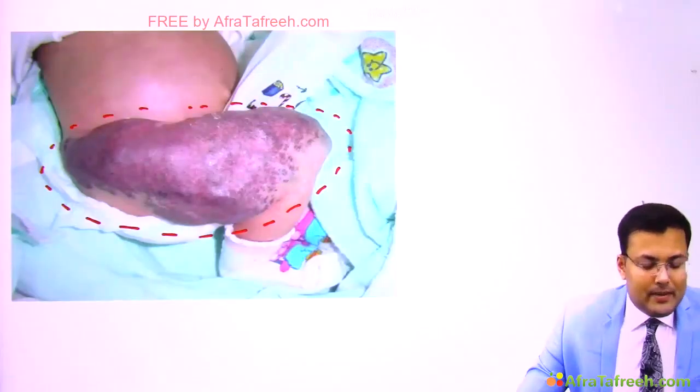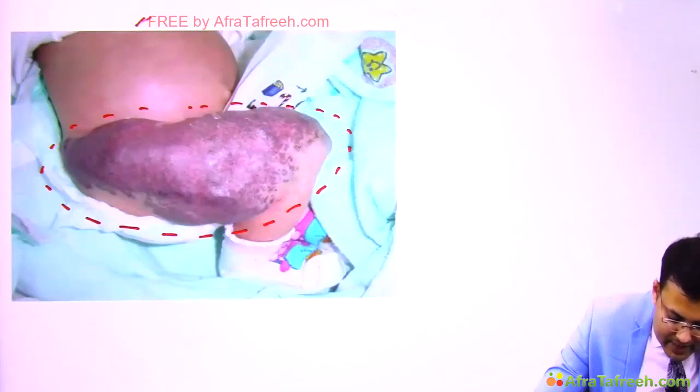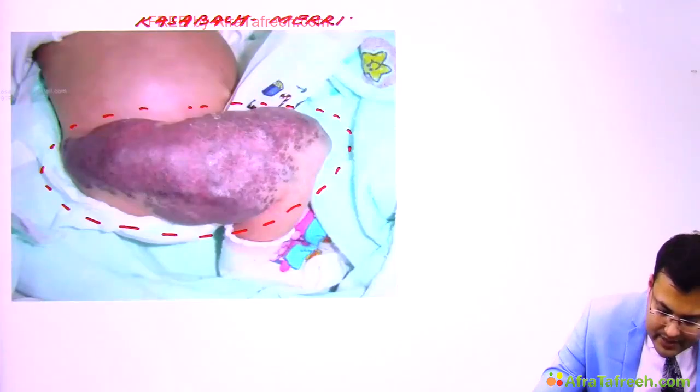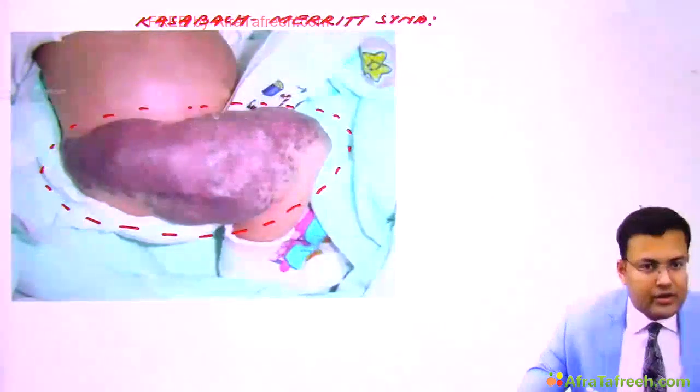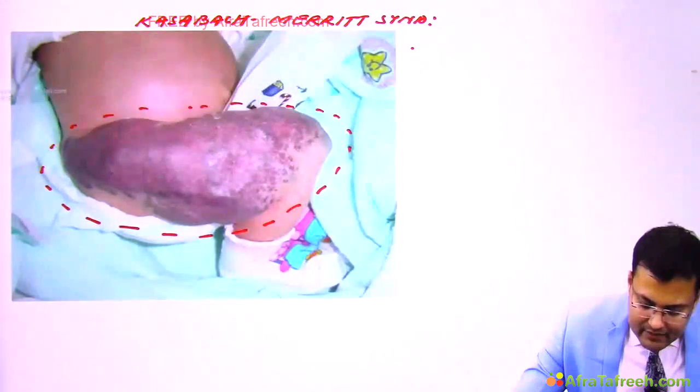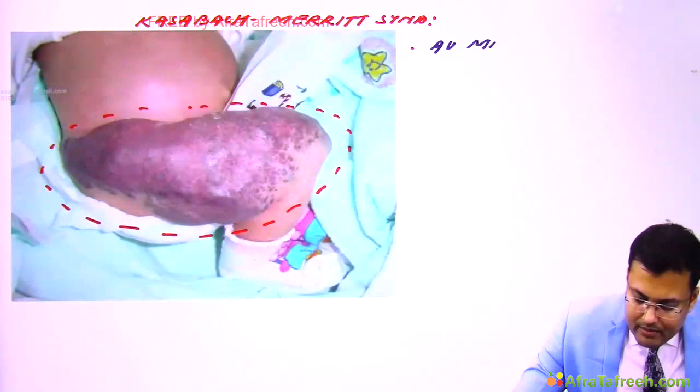So this is the typical appearance of Kasabach-Merritt syndrome. Clear? So first important point, these patients have congenital AV malformations or hemangioma.